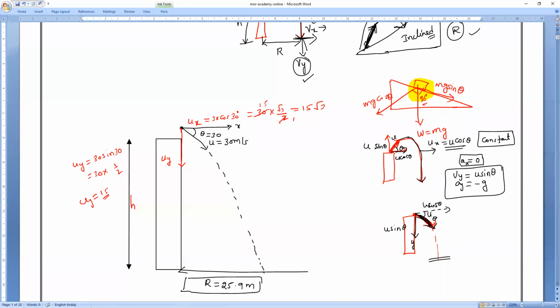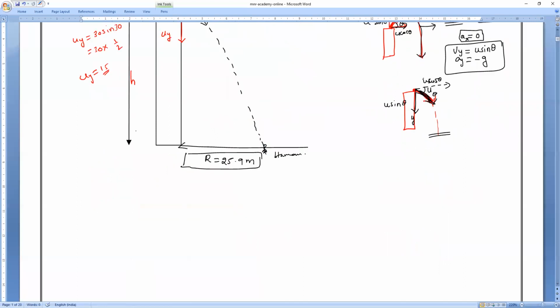Now, I have given you the range. So what is the range? 25.9 meters. Now, here is the human present. So now, with the help of this, I want to calculate the height of the tower. So shall we find it now? That is our question. So let us see how I will solve. You understand first, instead of first thinking, later you have to find the height.